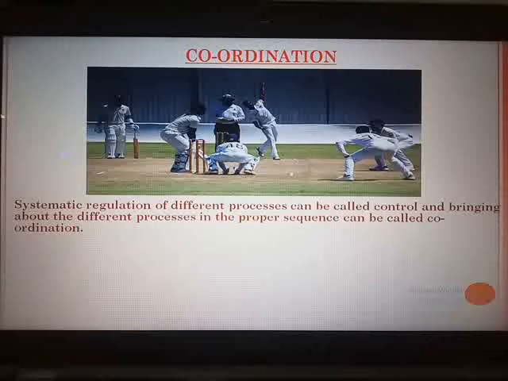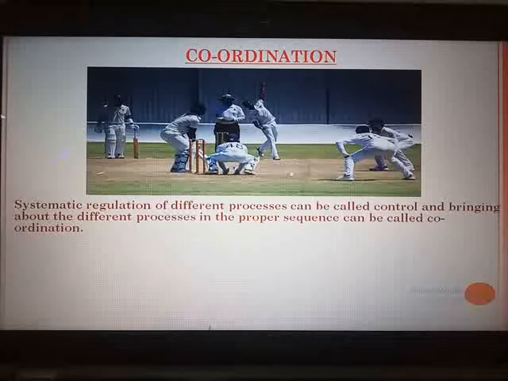And this is very important for the proper functioning of the human body. If any activity in the body is to be completed successfully, then proper coordination between different systems and organs participating at different steps of that activity is necessary.